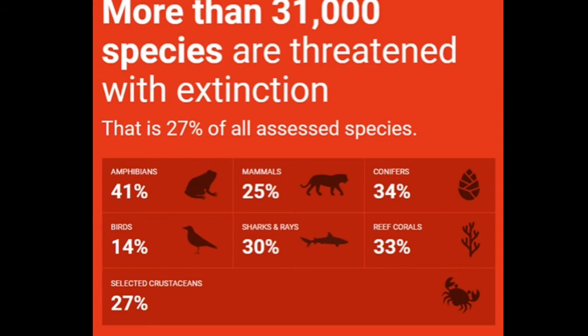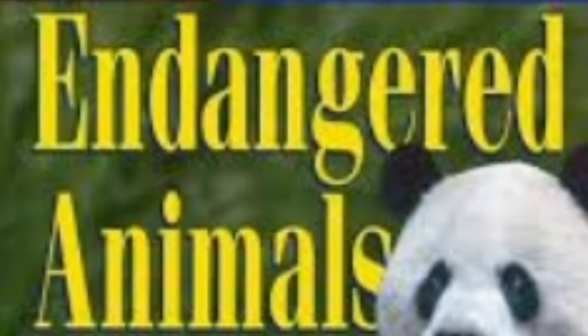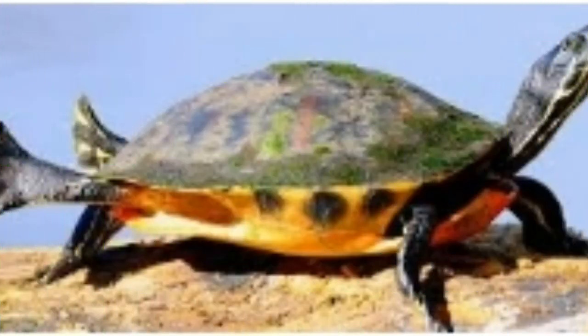So we must contribute in this also, at our own level, so that the species that are going to be extinct or that are in the threatened list may be conserved, and we can keep them for our next generation also. They can also be looked at, as this type of species are also present in our environment and in the world.